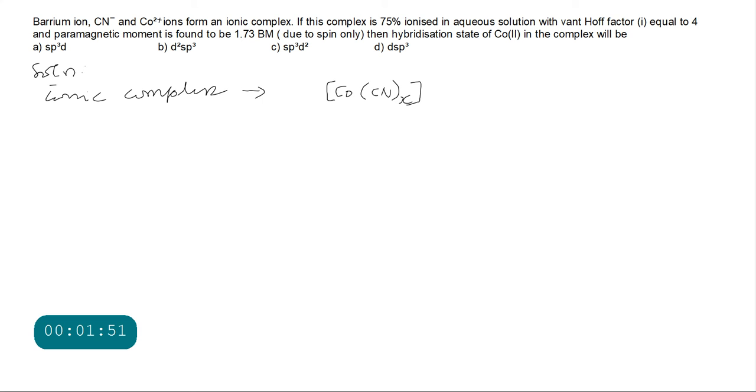Then this barium ion we have to write outside the square bracket. Next we have to write the formula of this compound. Since we do not know the coordination number, we will write the charge as some y minus. Now let us cross multiply. On cross multiplying we get the formula: Ba y times, Co(CN) x times, twice.